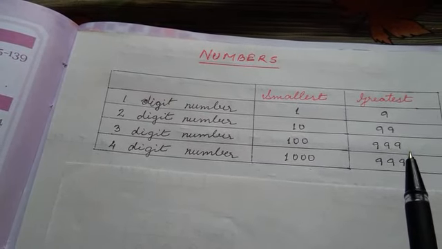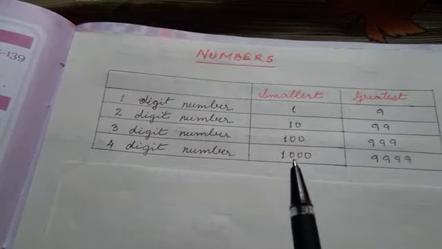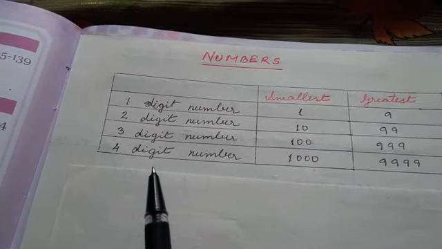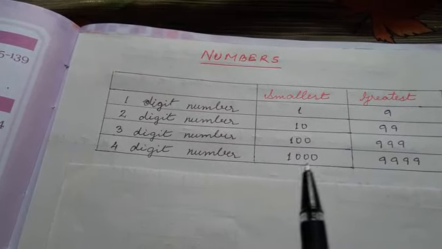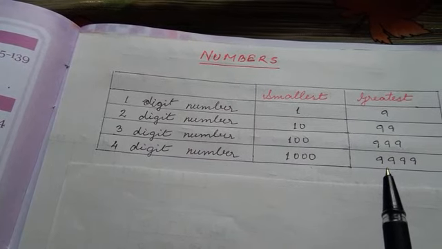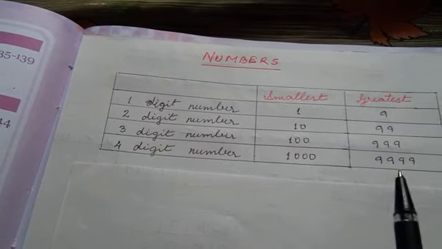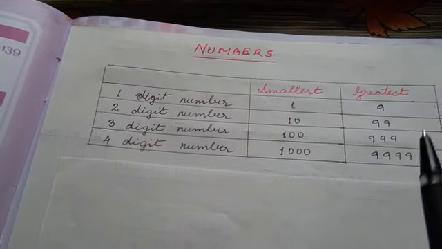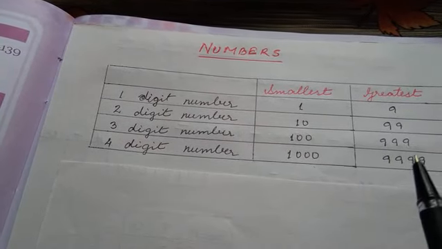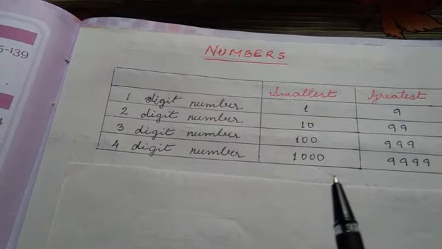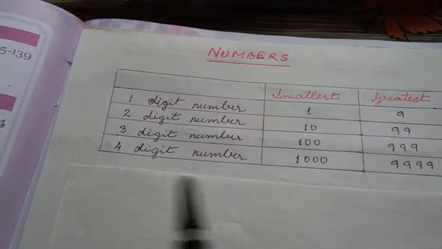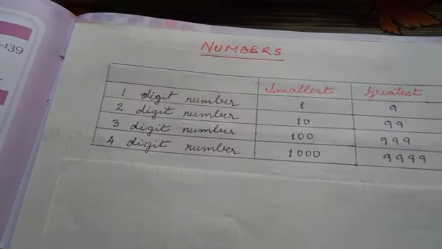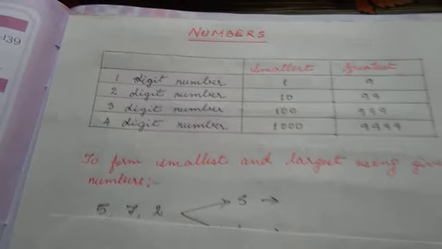Now if you add one number to this, it becomes the smallest 4-digit number, and the greatest 4-digit number is 9999. So this is the way you need to learn this, or you have to learn it by heart. These are the smallest and the greatest of 1, 2, 3 and 4-digit numbers. Now let us go ahead.